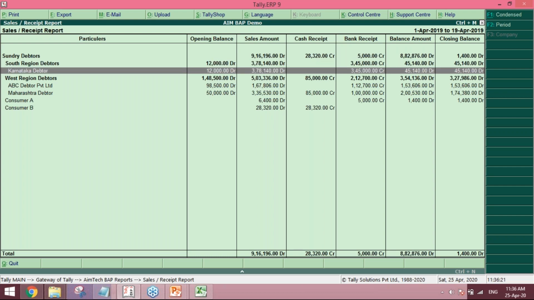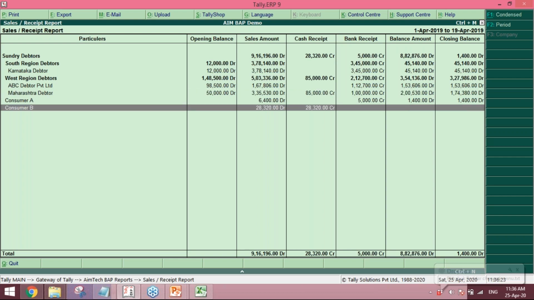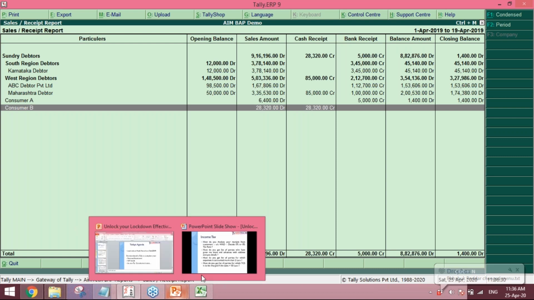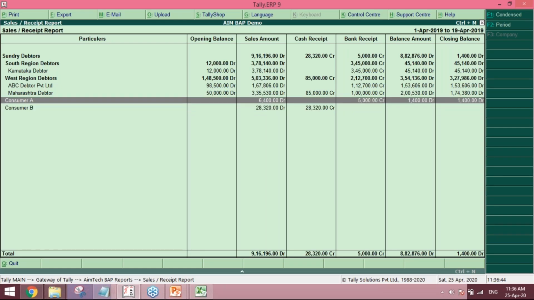So accordingly, you can find out what my cash receipts and bank receipts from that particular debtor were. So you can easily analyze whether the 6% rate of tax will be applied or 8% will be applied as per section 44 AD. Here you can analyze what the receipt was and from which source I received those receipts.